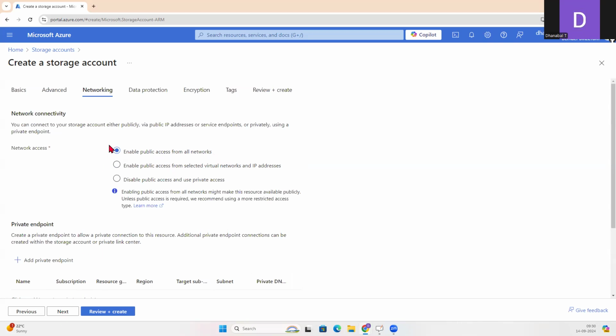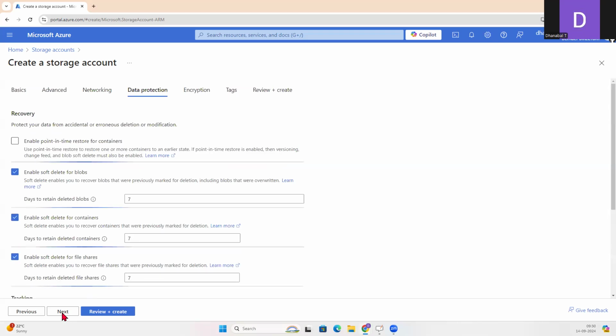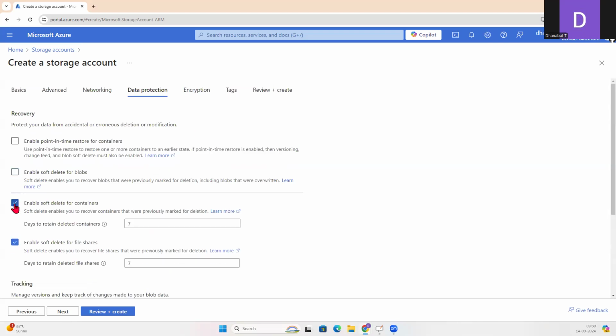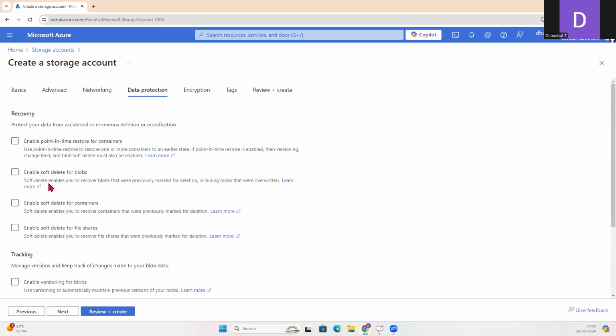And I'm not going to change anything here. And in the data protection, I don't want these options. Soft delete. It's almost like our recycle bin functionality. Accidentally, if in case you delete your blob or container or file share, okay, it can be kept in the Azure account for some time period.